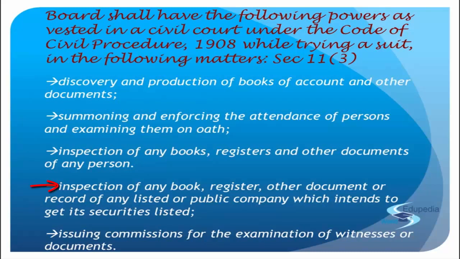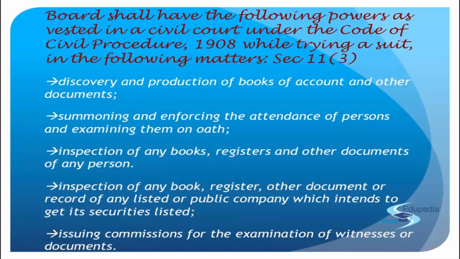SEBI can inspect and understand the records and documents of these companies as well. Then SEBI can also issue commissions for the examination of the witness or document. So anybody who's examining the witness that has come, or examining the documents and bringing out the truth, SEBI can also issue commissions to them.